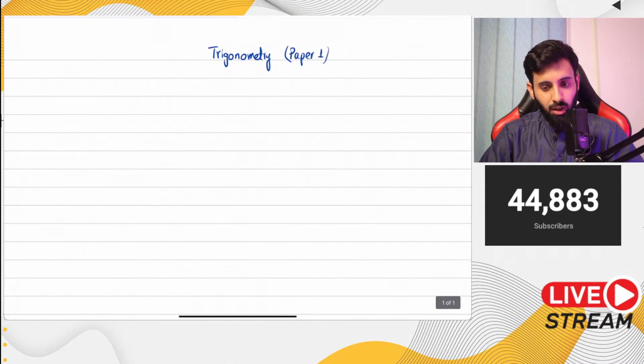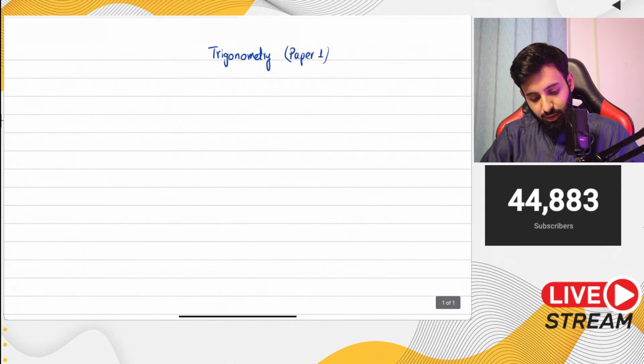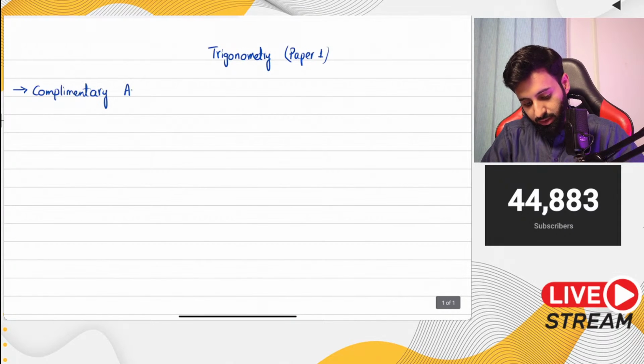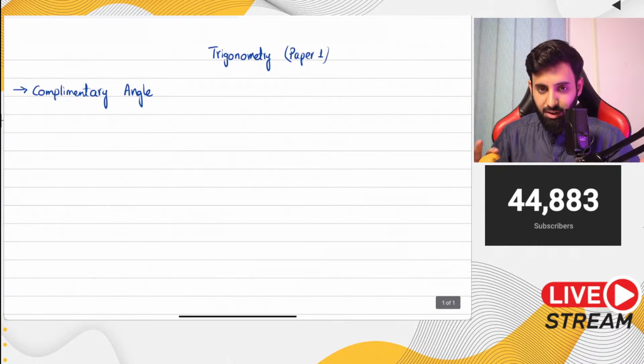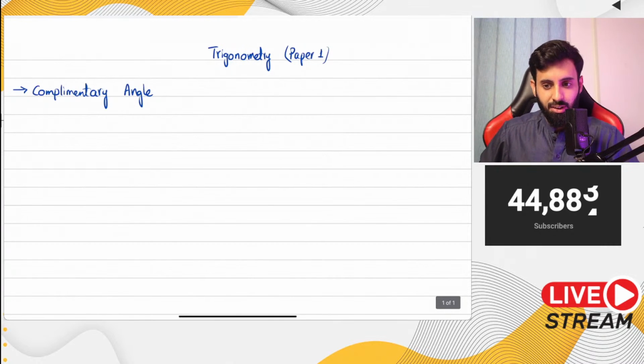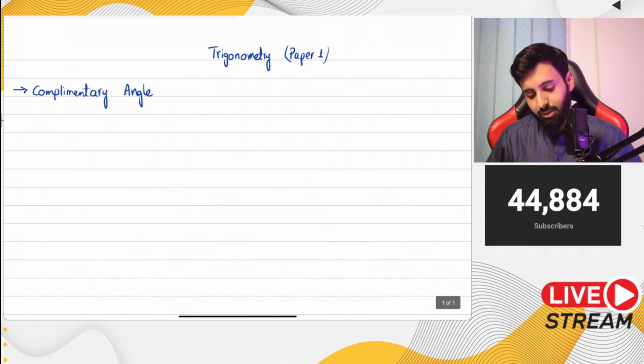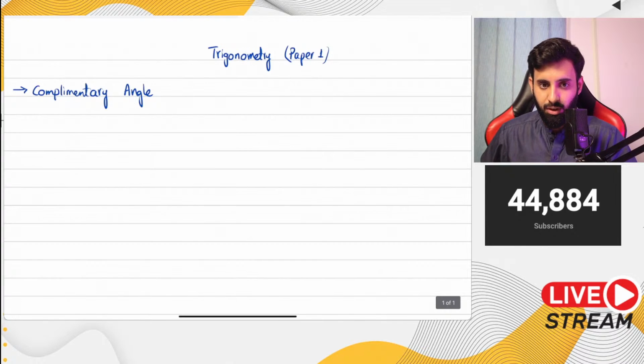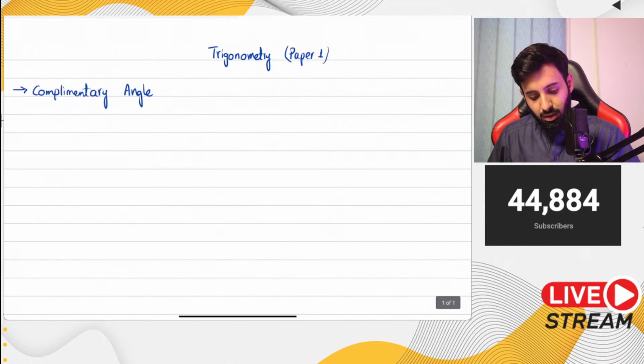First of all, remember this identity, which although is not frequently tested, is part of the syllabus. In fact, some teachers don't even teach this, so please don't start harassing them. If they don't do it, they have good reason for it because it's not tested. There's only one question that has come so far, and it's of complementary.